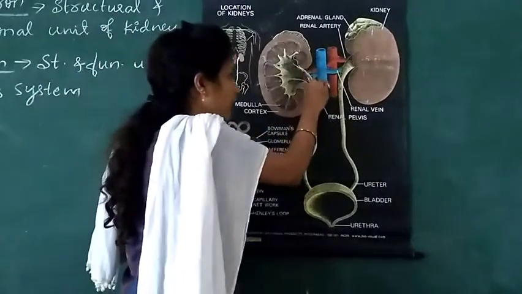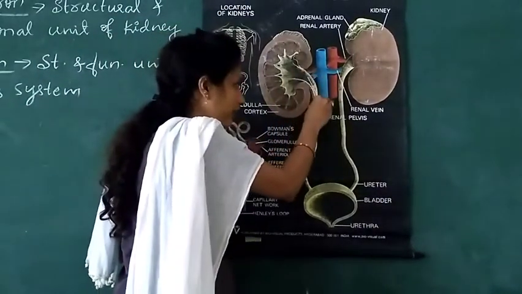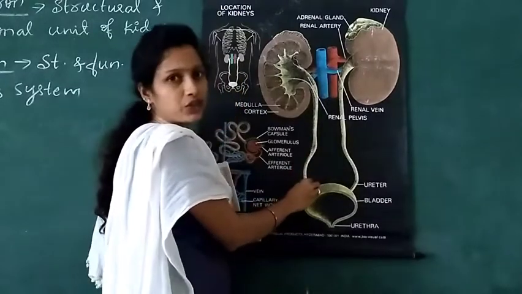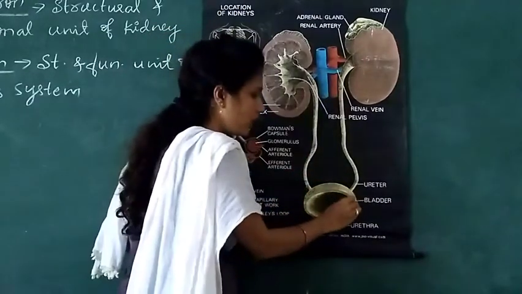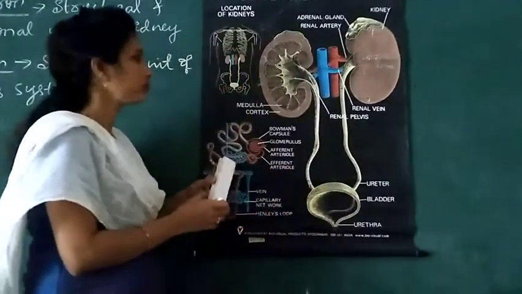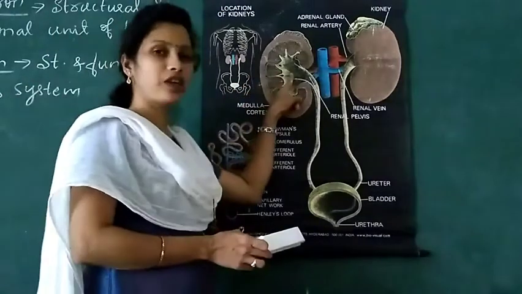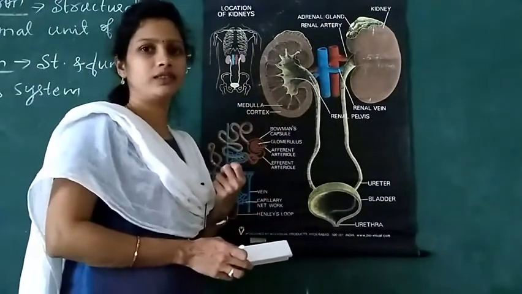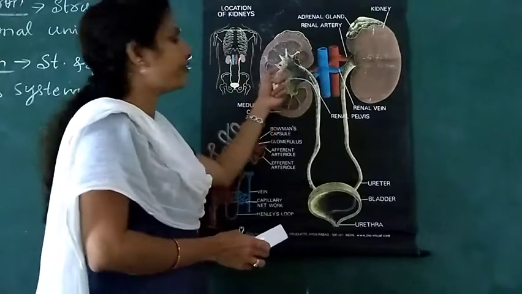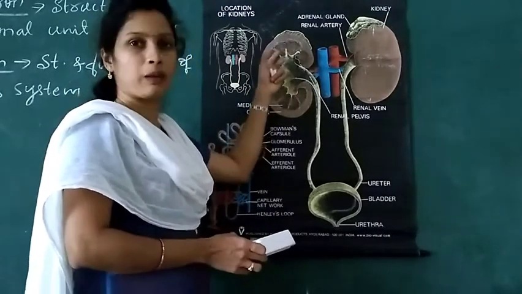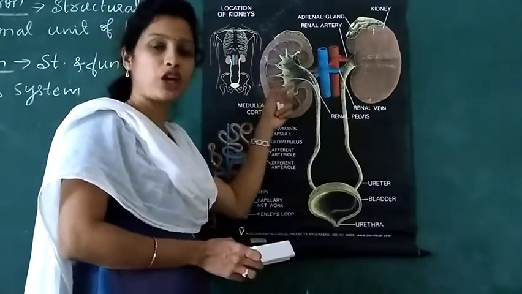That urine from the kidney, through the long tube called the ureter, reaches the urinary bladder. In the nephrons of the kidney, blood gets filtered. The nitrogenous waste present in the blood forms the urine.